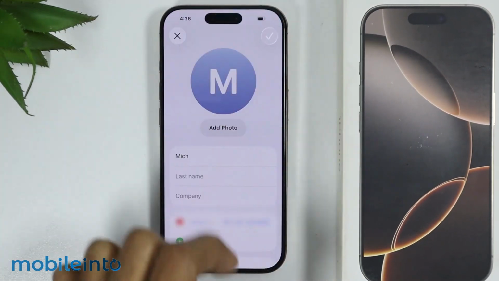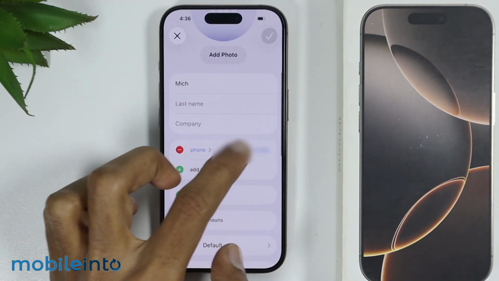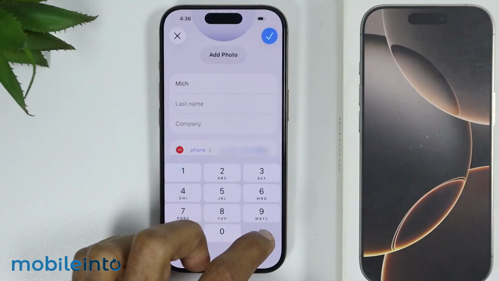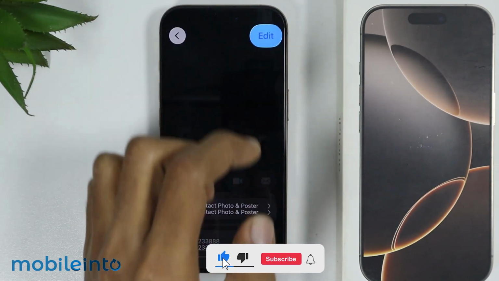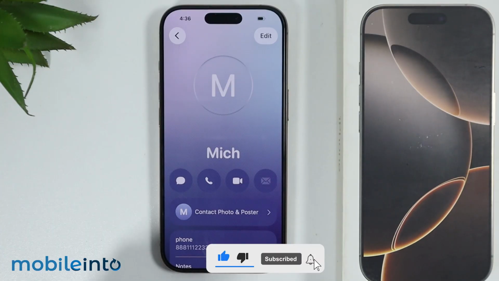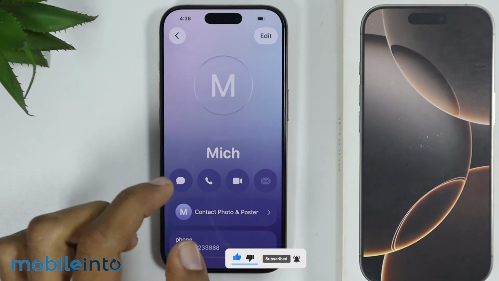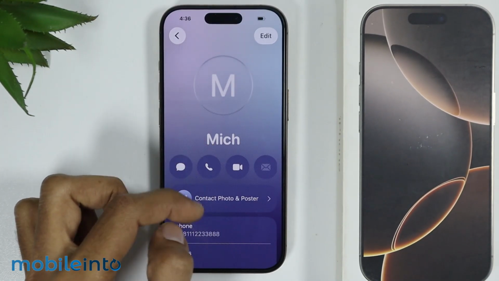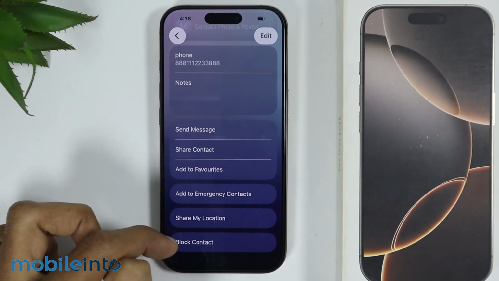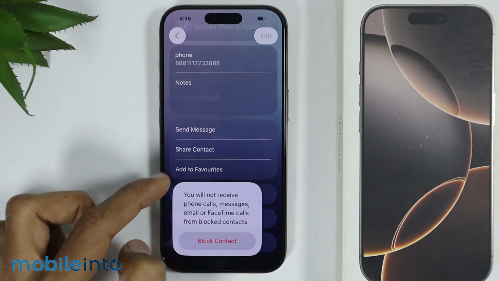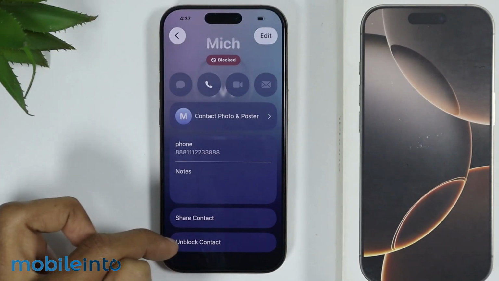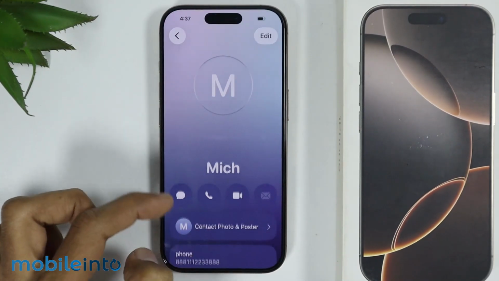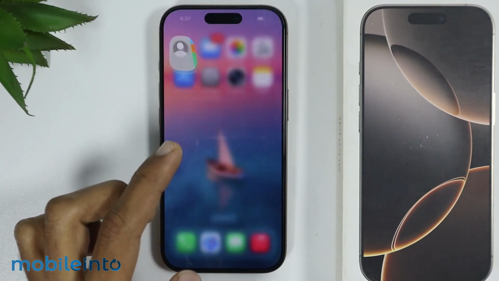Now just tap on Edit, and from here just edit the contact number which you have entered if it is incorrect, just like that. After that, just tap on Done to save, and also just check if the contact which you are messaging is blocked or not. Now if it is blocked, just scroll down and tap on Unblock Contact. As you can see, it is unblocked, but if I block it, the option for Unblock Contact will appear on the screen. Just tap on Unblock, and by doing that, you will unblock the selected contact.